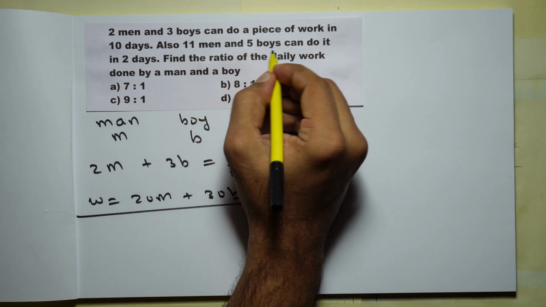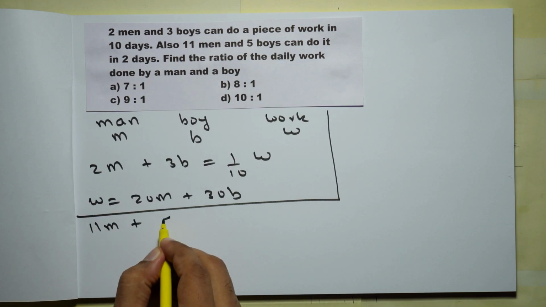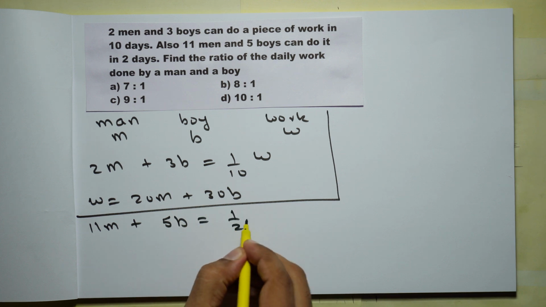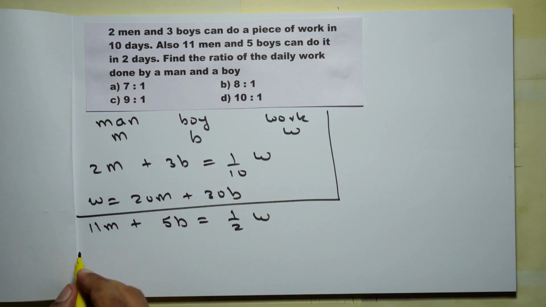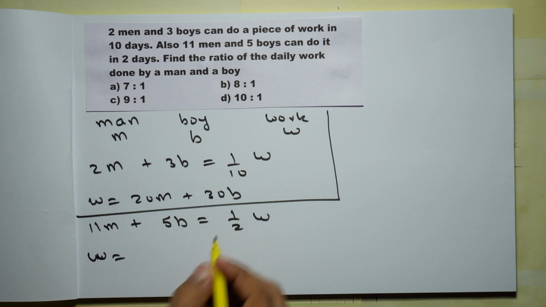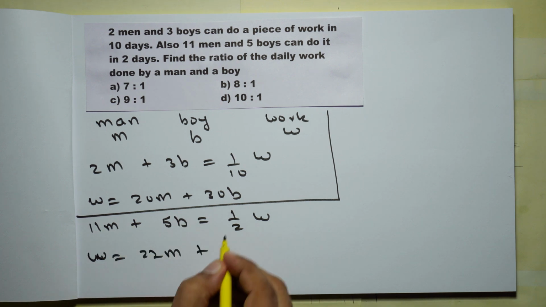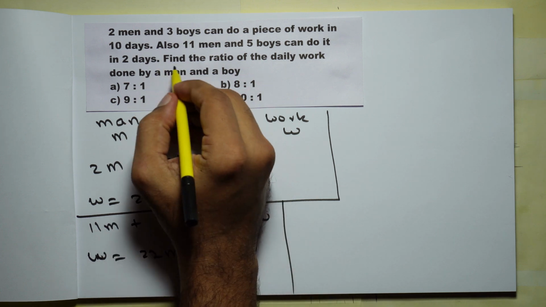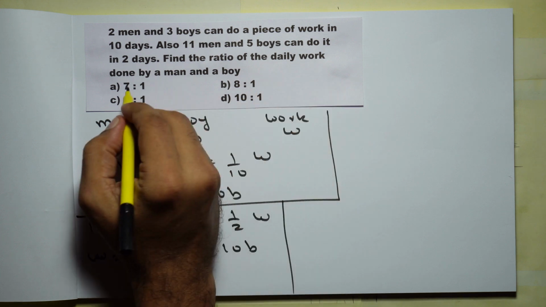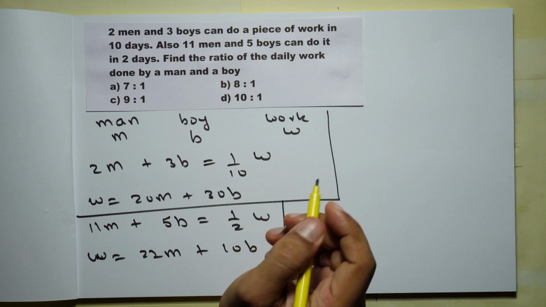Now let us form the next equation. Also 11 men and 5 boys can do it in 2 days. So 11 men and 5 boys will do half of the work per day. Every day they will do half of the work. Like that in 2 days they will complete the work. So from this W will be 2 times this. 2 into 11 is 22M plus 2 into 5 is 10B. Now find the ratio of the daily work done by a man and a boy. So M is to B, that is what we need to find out.